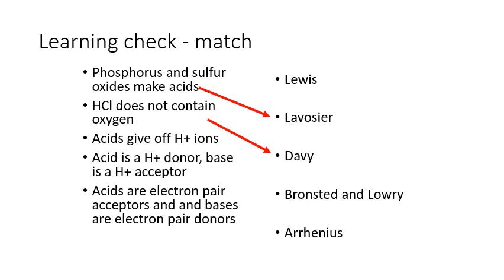Acids give off protons or hydrogen plus ions. That was of course Arrhenius, and then that was extended further with acids as proton donors and bases as proton acceptors by the two chemists Bronsted and Lowry. And of course the only one left, acids are electron pair acceptors and bases are electron pair donors, is Lewis. Okay, so hopefully you got those all correct.